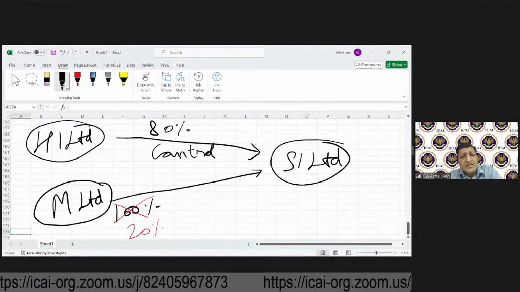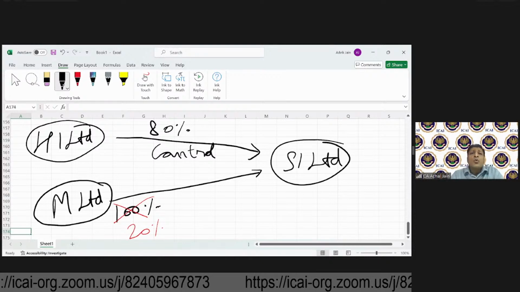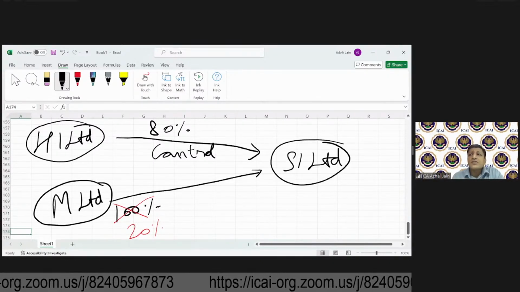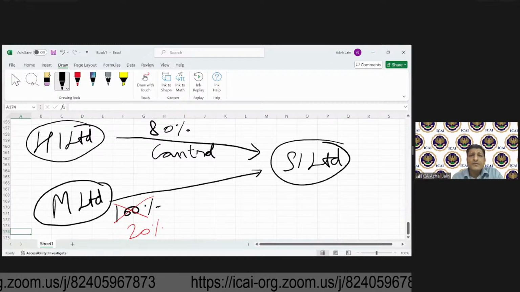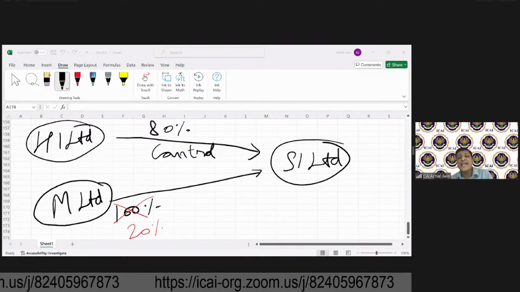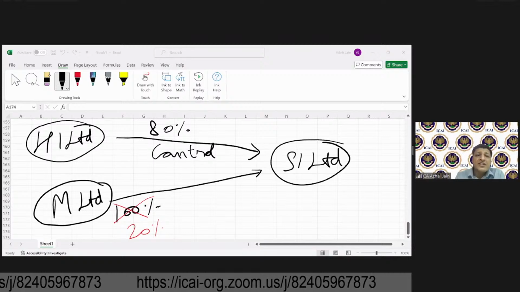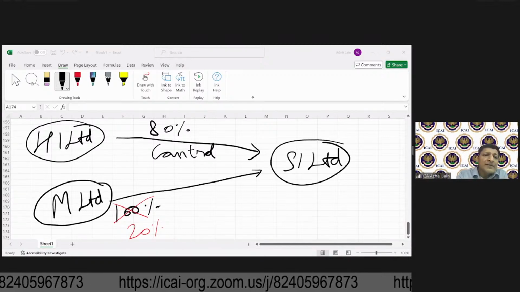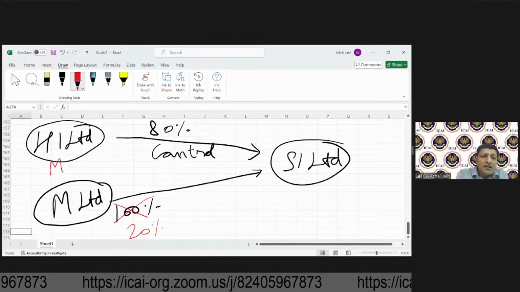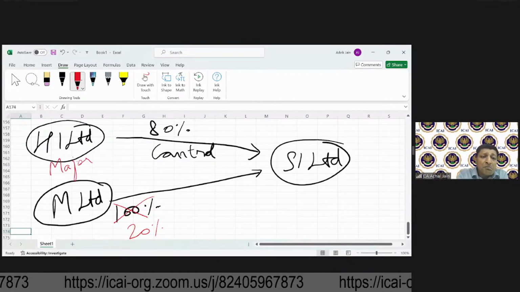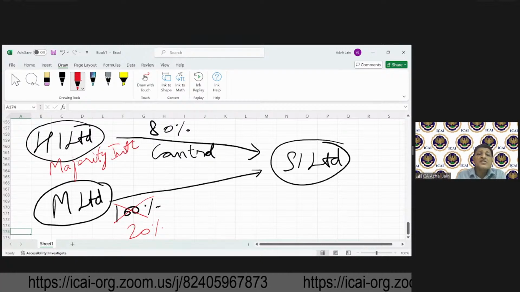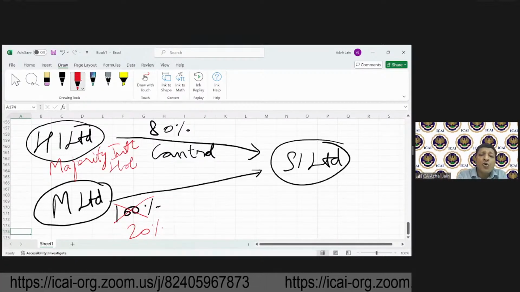Now, in this case, who holds the majority shares of S1? Kiran is saying H Limited. So that's why H1 will be called as one having majority interest, or you can say majority interest holder.